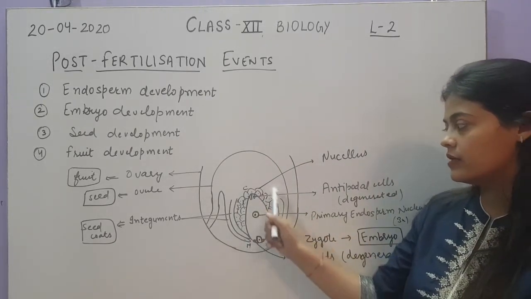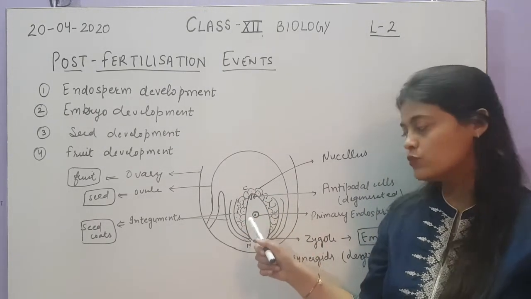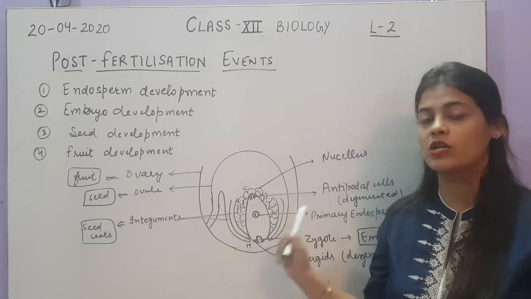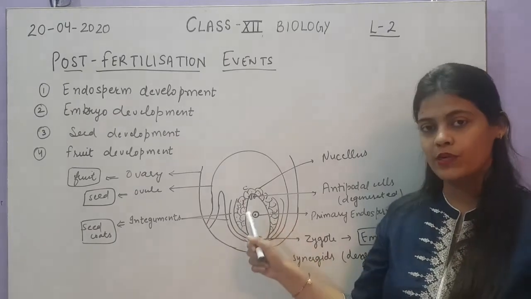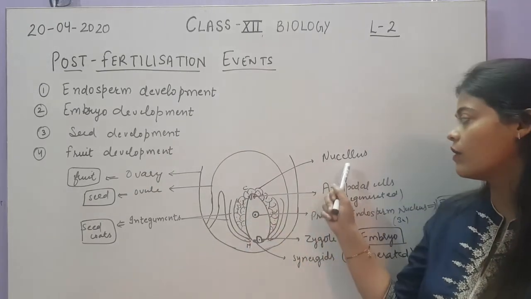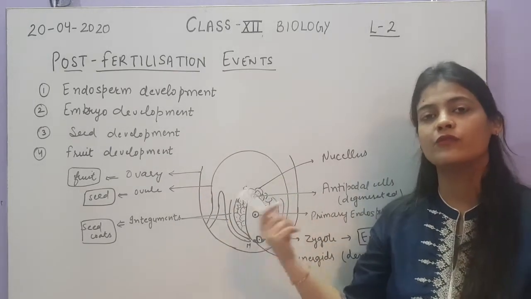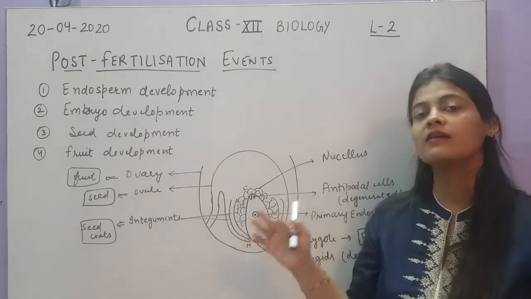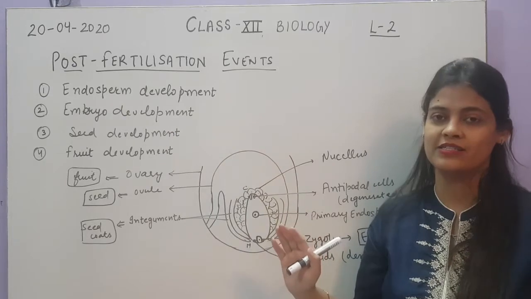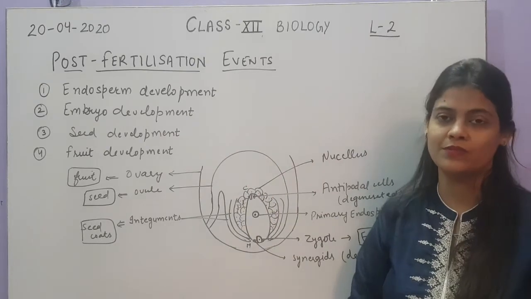And this embryo sac was surrounded by nucellus or nucellar tissue. As we know that one of the cells of the nucellus acts as a megaspore mother cell and will form the embryo sac for fertilization. Later on, the cells which were remaining of the nucellus will help to convert all these parts into their future parts. Okay, so nucellus will be slowly used up by this whole process of post fertilization events. So this is all about how the development takes place. Let us start with the endosperm development first.